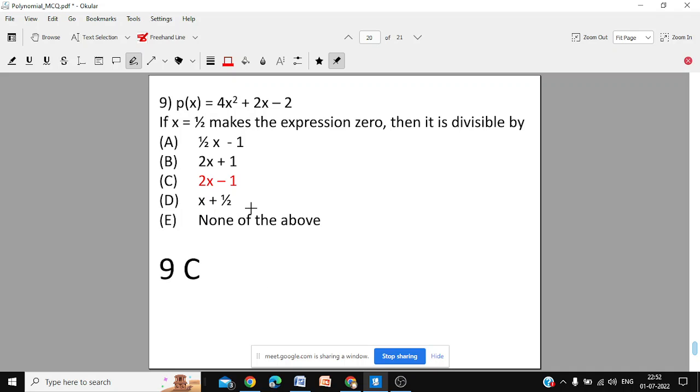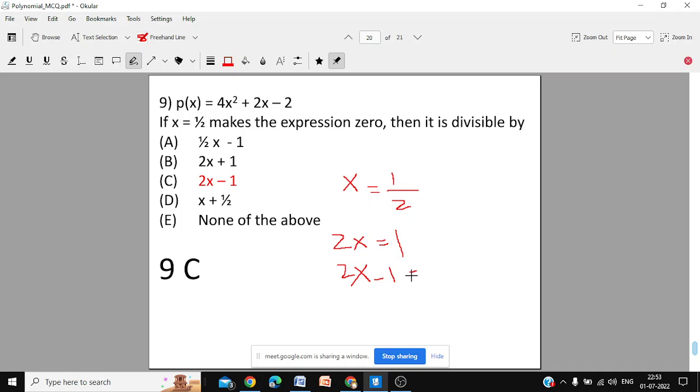9. X equal to half makes it 0. That means x equal to half, or if you want to make it a whole number, multiply both sides by 2. Multiply the left side by 2, the right side by 2. So you will get 2x equal to 1. Bring it all to one side: 2x minus 1 equal to 0. So this is the factor.